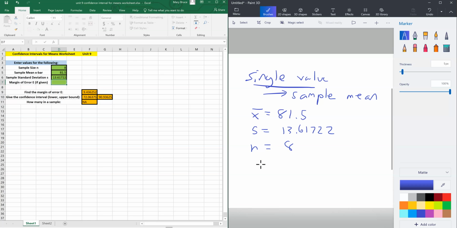So this video is all about confidence intervals for means, showing you what formulas by hand to use or how to use the worksheet, which is, I think, quicker and easier. But of course, it's up to you what you're more comfortable with. And then also showing you how to, if you get the one that's raw data, which I think is question number 9, go ahead and open that in Excel, but then use the =AVERAGE and the =STDEV.S functions to get the X bar and S values that you need. Then you can either use the worksheet or use the formulas by hand.